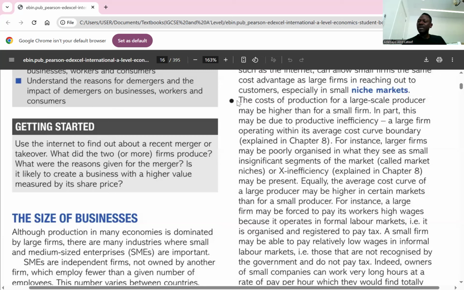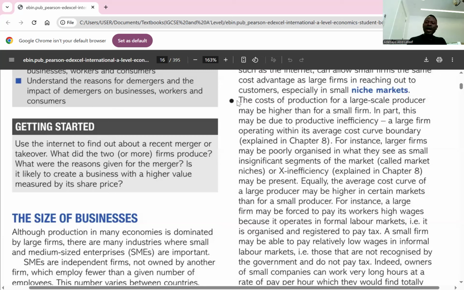Okay, and the last one: a small firm can be a monopolist. Another reason why a small firm might be able to survive in the market is that the small firm might be a monopolist. When we talk about a monopolist, we're talking about a business that produces the only product needed in that market. One of the reasons why a small business might be the monopolist is that the total demand in that market is not large for the small business to take care of. If the demand is little, then a large business will not even want to do that. So that allows a small business to be a monopolist.